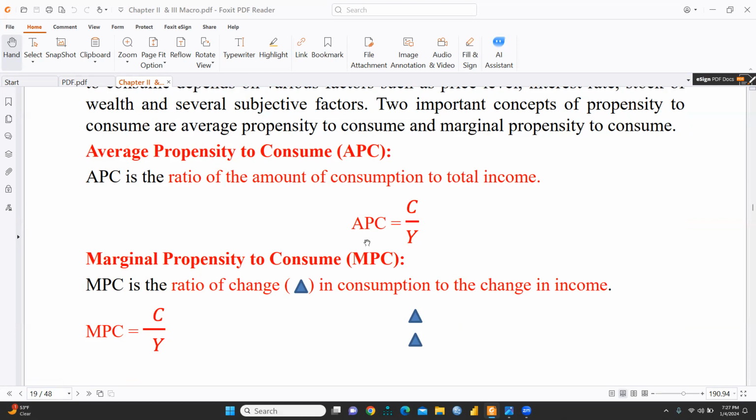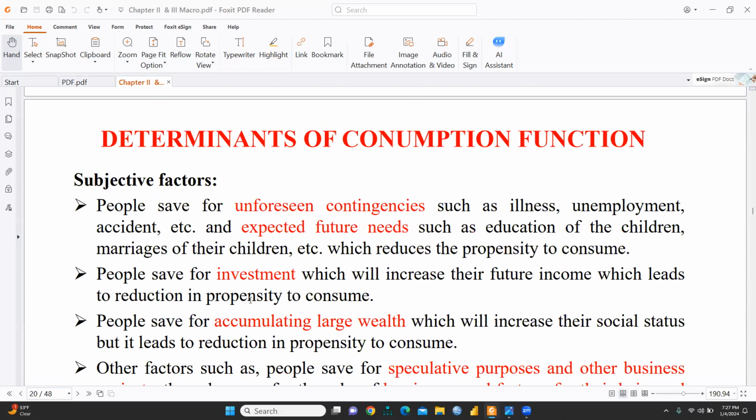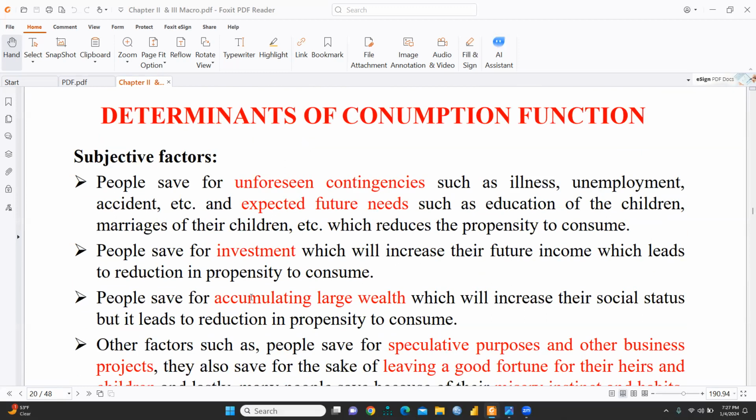But in average propensity to consume, there is no change in consumption or change in income. It's simply consumption divided by income. But in MPC, it is change in consumption divided by change in income. Now we come to the determinants of the consumption function. Those are some factors, the subjective factors.